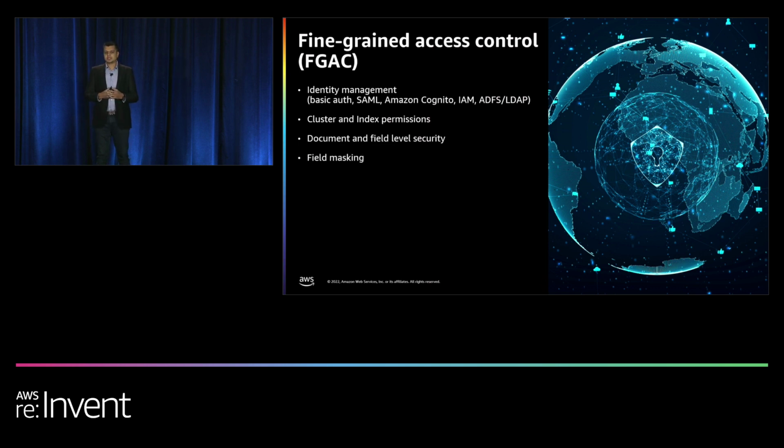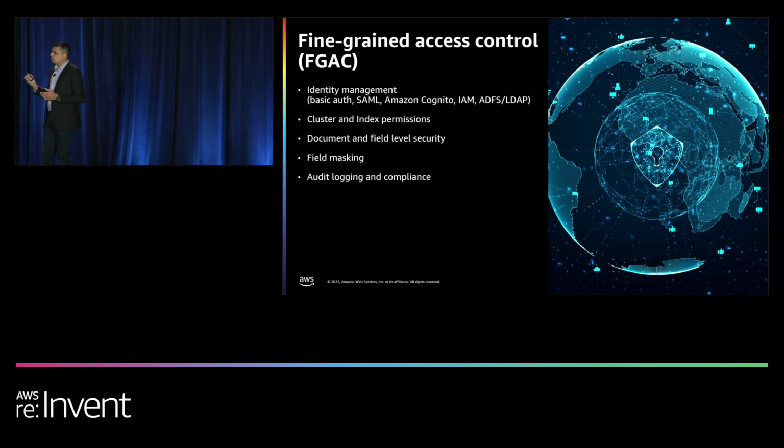Then we have field masking. So sometimes it's important for you to share with your users that, yes, we have this data, but you don't want to share the values of the data. You don't want them to be able to aggregate on those values. Like this could be information like PII data, or any sensitive information, or information that auditors need to see, as we'll see in a demo that's coming up by my colleague Aruna here.